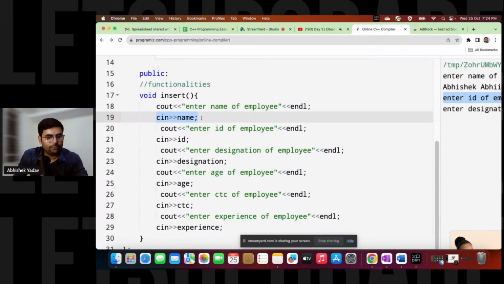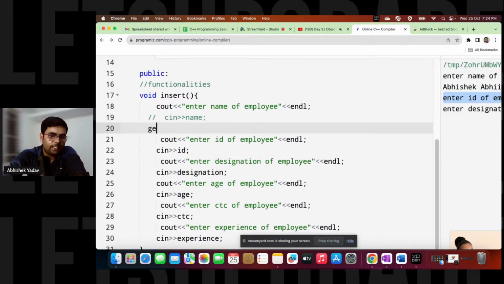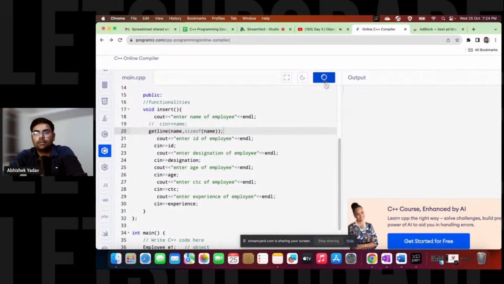So here also, what I will do is this. If you want to take a complete input, then don't go with cin here, go with getline. Inside the getline function, you have to write the variable where you have to take the input, the name of the variable, and after that you have to use sizeof here, inside this name. So now let's run the code.